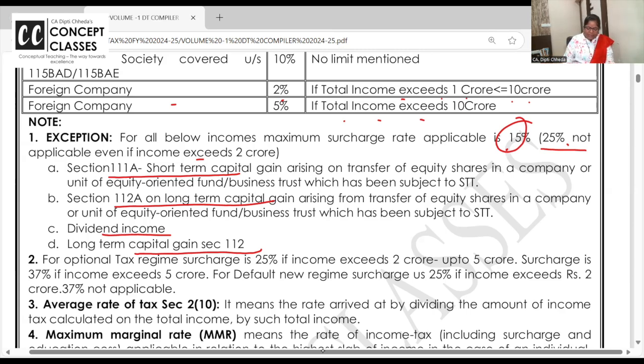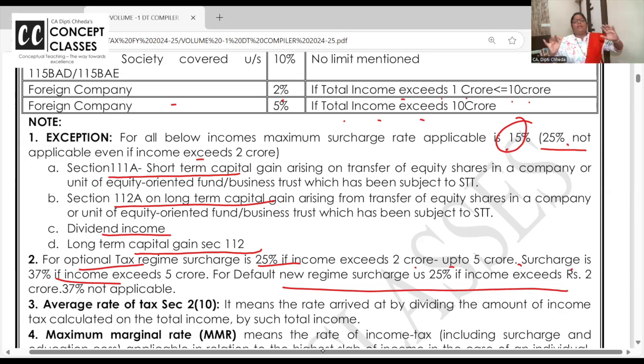Okay. And in the optional, when you opt out of default tax regime, it's 25% from 2 to 5 crore, 37% bhi hai. But in default tax regime, highest rate of surcharge is 25%, 37 nahi hai. And there also, in default or in normal regime, dividend income related to shares, short-term capital gain on shares, long-term capital gain on shares, and other long-term capital gain.